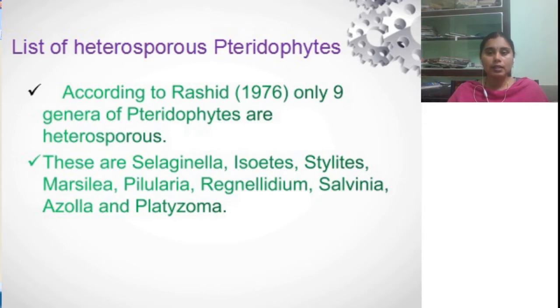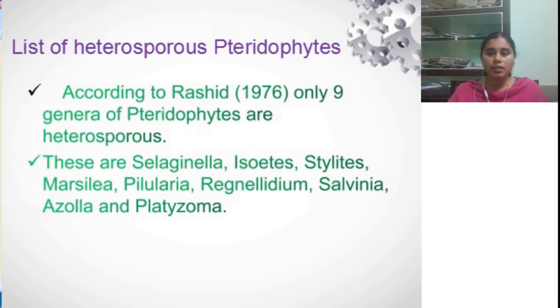That is, these are the plants which have the capacity to produce two different types of spores in pteridophytes. Once again, pteridophytes are the first land forms, also called ferns.